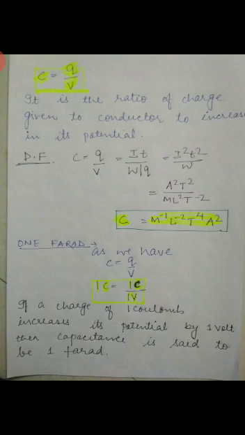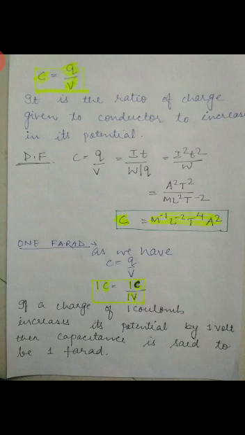These small things may be asked in the final exam in 1 mark or half mark. So take care of all these things, how to calculate. If you know the formula and the basic things about that, you can easily make the dimensional formula of any quantity in physics. Now let's discuss 1 farad.